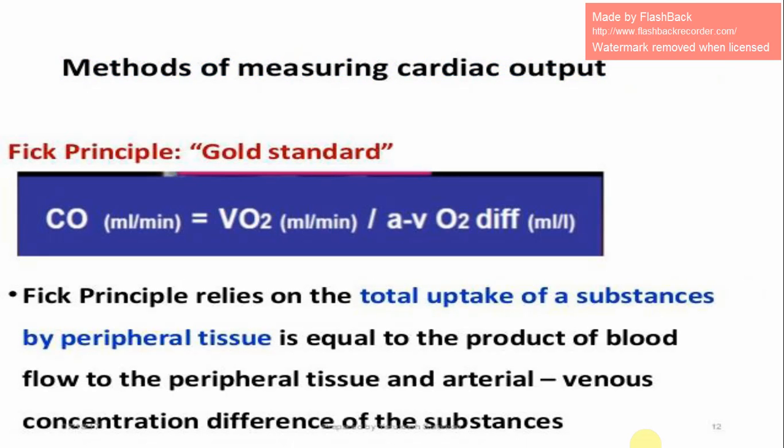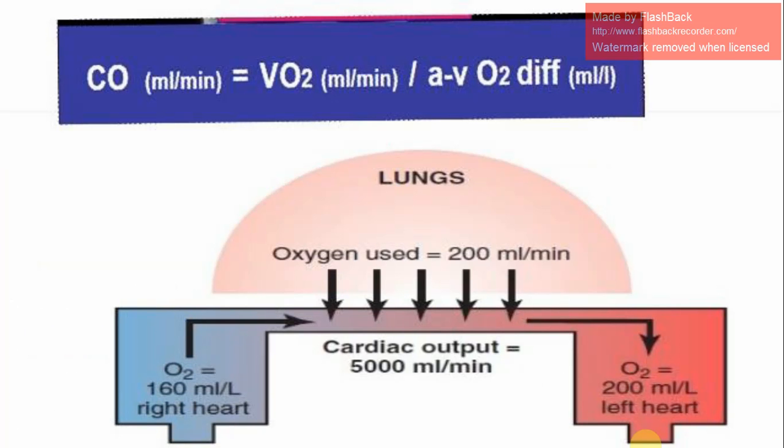Fick principle, the gold standard: cardiac output in ml per minute equals VO2 in ml per minute divided by the arteriovenous difference of O2. The Fick principle relies on the total uptake of a substance by peripheral tissue being equal to the product of blood flow to the peripheral tissue and the arteriovenous concentration difference of the substance. So cardiac output in ml per minute is VO2 in ml per minute divided by the arteriovenous oxygen difference.